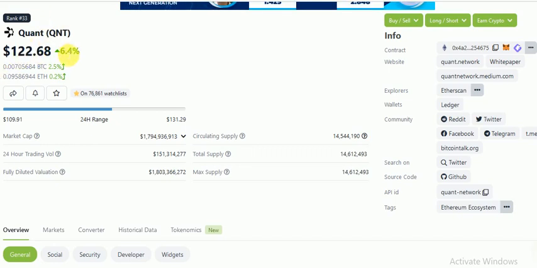Quant. And I'm sorry, guys, I've been away for a while. I had some little personal issues I had to deal with. But I'm back now, guys. I'm back now to give you your daily updates on our favorite cryptocurrencies. And now we're back in full.